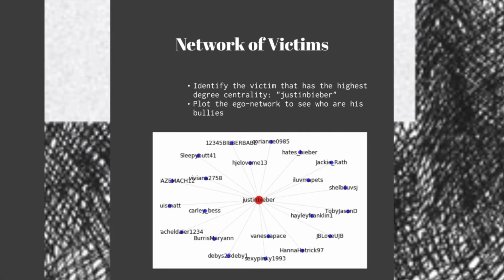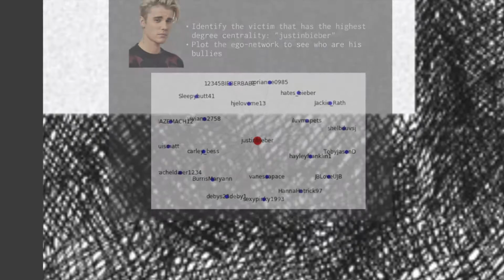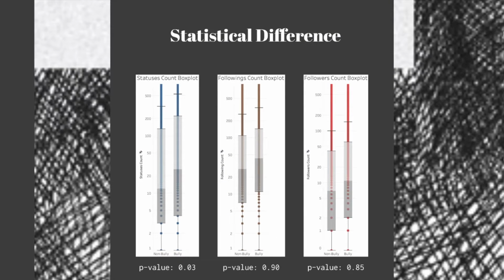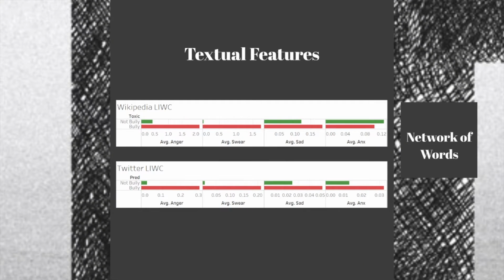Next, we look at the network of victims. The node that has the highest in-degree centrality represents the most bullied person. The result shows that Justin Bieber is the most bullied account in our Twitter dataset. We also ran the t-test to identify the statistical difference between bullies and non-bullies. It shows that only the statuses count, which is the number of tweets, is significantly different between the two groups. But we can see the bullying group is more active on the platform, since they have on average more followings and followers.